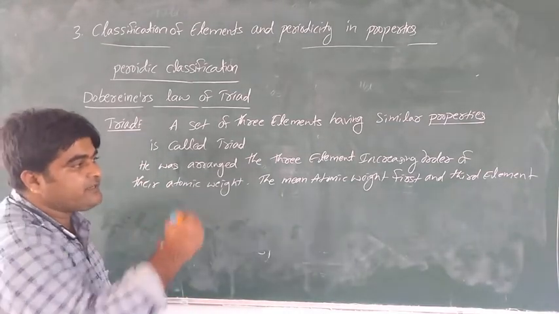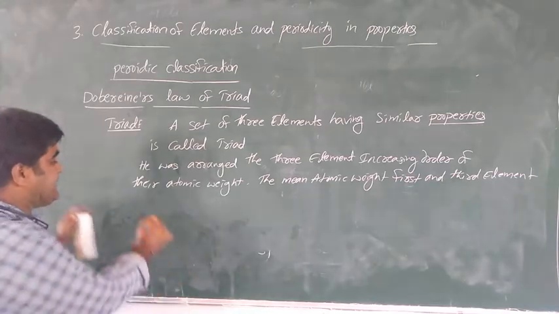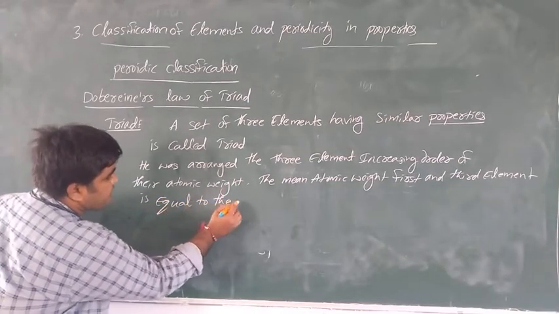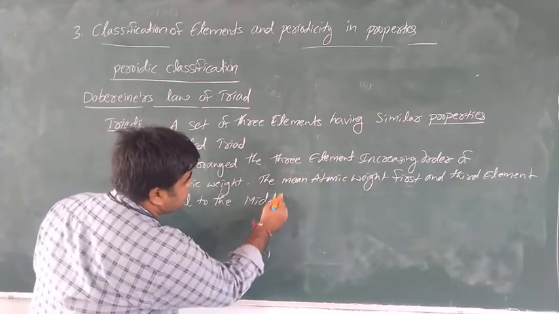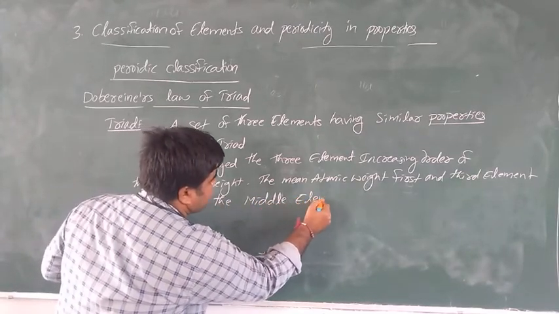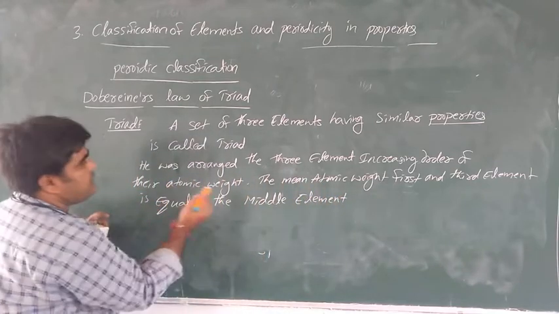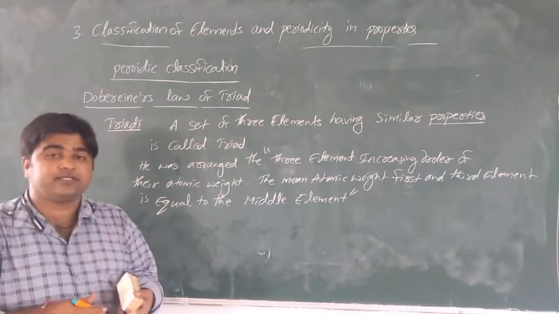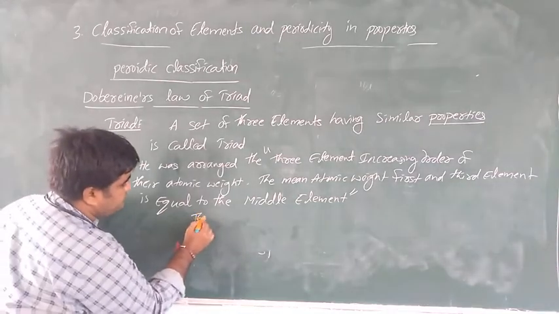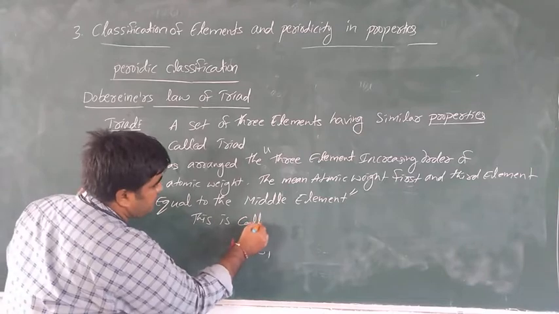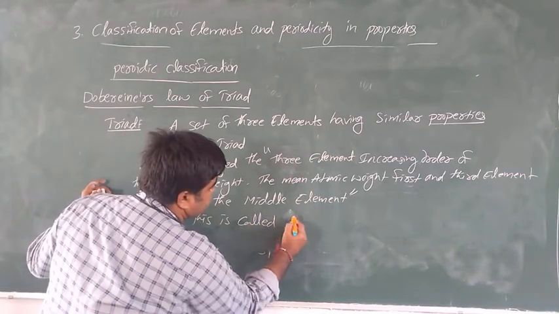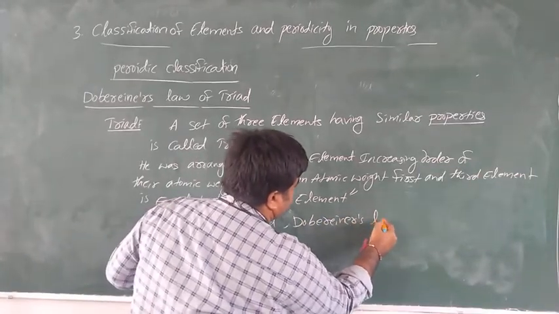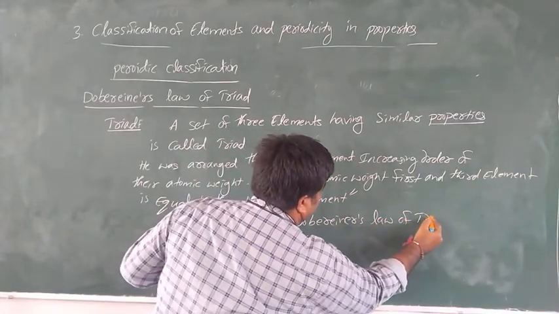The mean atomic weight of the first and third elements is equal to the middle element. This is the law of triads, Dobereiner's law of triads.